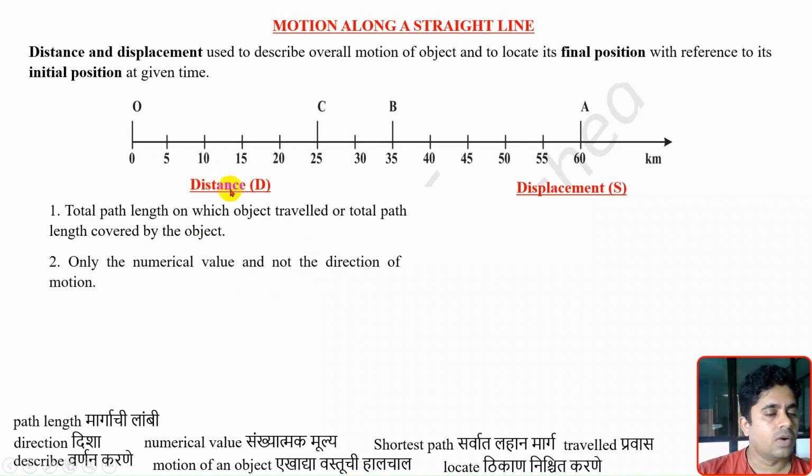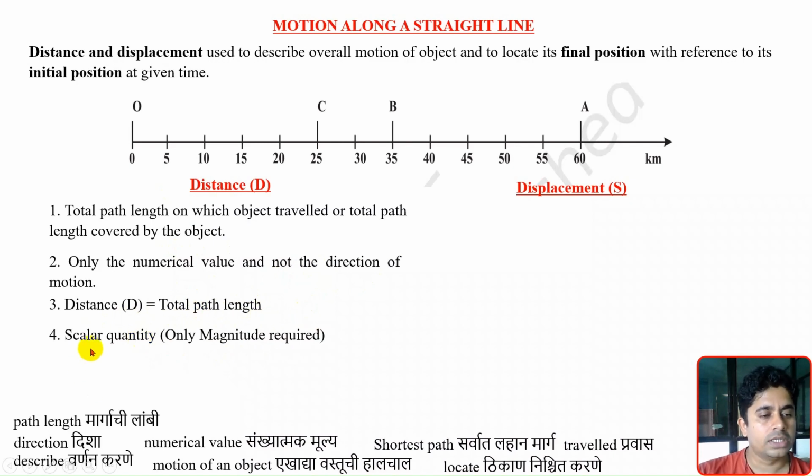As distance is a scalar quantity, only magnitude is important. Only the numerical value we will consider, not the direction of motion. For distance, the numerical value has importance and direction has no importance. We are not bothered about direction. So distance is nothing but total path length, and it is a scalar quantity. Only magnitude is required for distance.